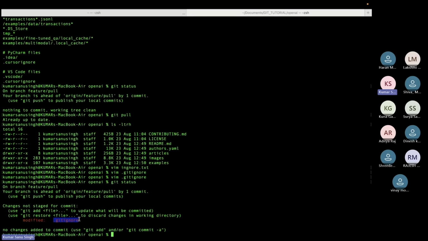Modified .gitignore. Okay, see, the interesting thing is we have modified .gitignore, but we have added this file also, right? ignore.txt. Is it taking that file's details?